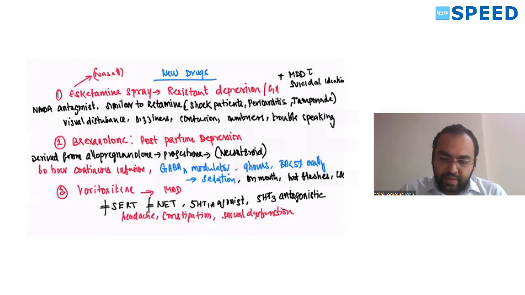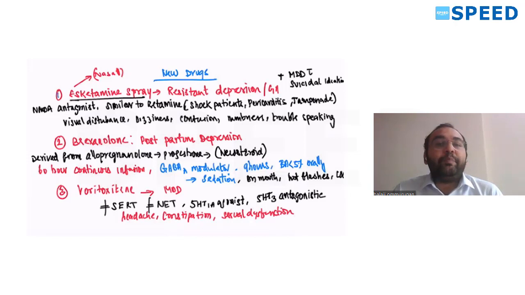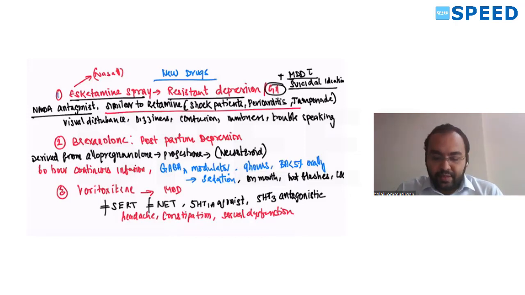Coming to newer drugs for antidepressants. Esketamine nasal spray is used in resistant depression, and for major depression with suicidal ideation. It's an NMDA antagonist similar to ketamine, and ketamine can be used as a general anesthetic in shock patients. Visual disturbance, dizziness and numbness are some of the side effects. Esketamine spray is an NMDA antagonist.